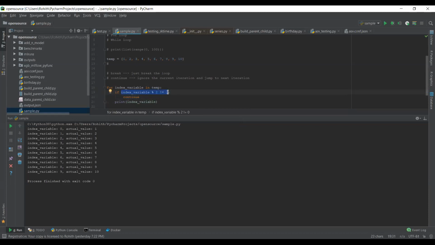So to identify even numbers, we are writing a condition. So if the number doesn't satisfy this condition, if it's not an even number, basically it will get inside this block, and then it will ignore that particular iteration by using the continue. Else, it won't go inside it, and it will simply execute this print. So let's see how these things happen.